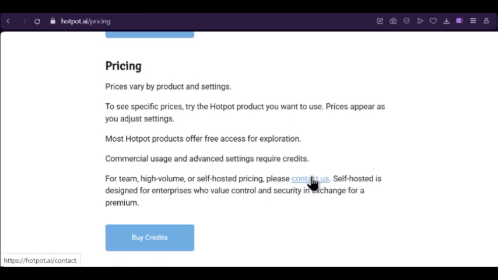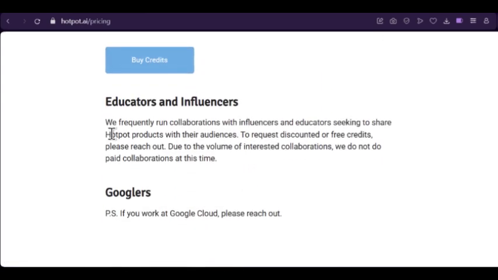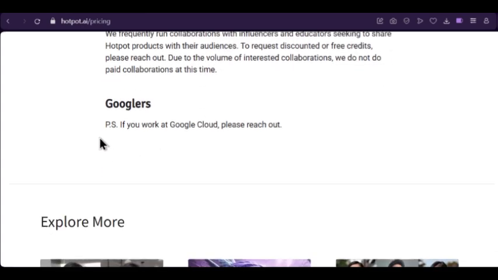Self-hosted, you can connect by clicking here. Self-hosted is designed for enterprises who value control and security in exchange for a premium. When you buy credit, click on this. Educators and influencers: they frequently run collaborations with influencers and educators seeking to share Hotpot Plus with their audiences. To request discounted or free credits, please reach out. Due to the volume of interested collaborations, we do not do paid collaborations at this time. If you work at Google Cloud, please reach out also.